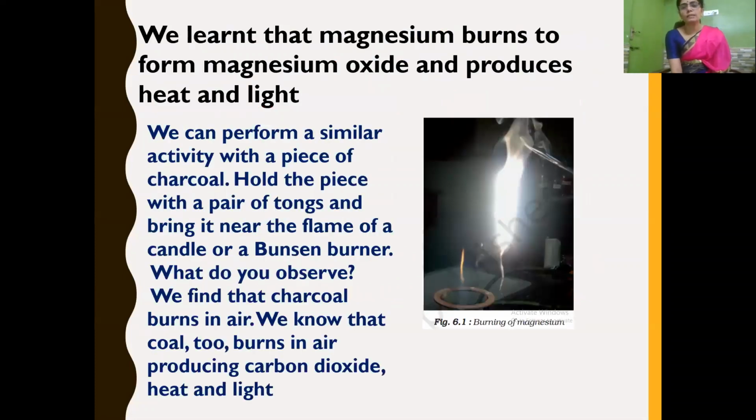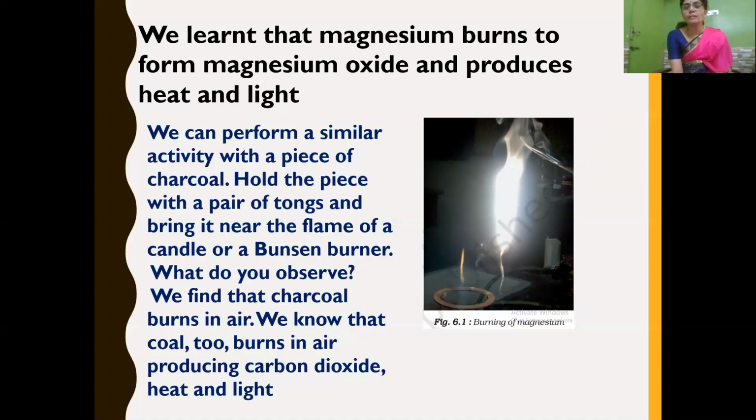So in standard 7, we have seen this activity, that is when we lit a magnesium ribbon. This you have seen it, isn't it? When we burn magnesium ribbon, it burns brightly and it forms magnesium oxide, that white ash-like substance. What do you call that as? Magnesium oxide. And also it produces heat and light.